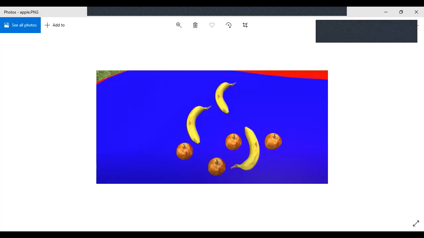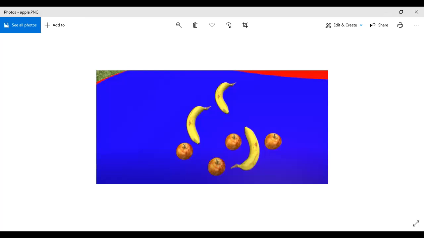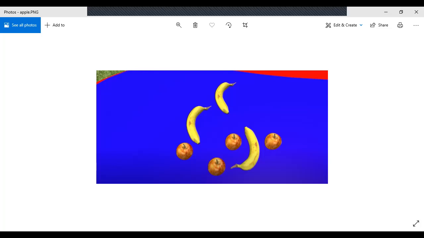There are fruits. Okay, how many types of fruits are there? Two types of fruits, right? How many apples are there? Three. And how many, sorry, four. And how many bananas are there? Three. Okay, let's note it down. Bananas are three in number, and apples are four in number. Okay, I have noted it down. Now let's look at the next picture.